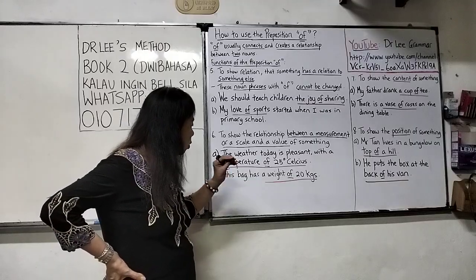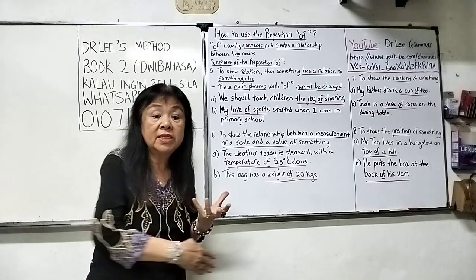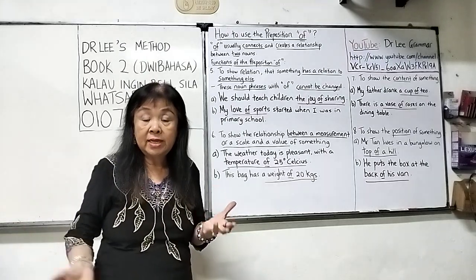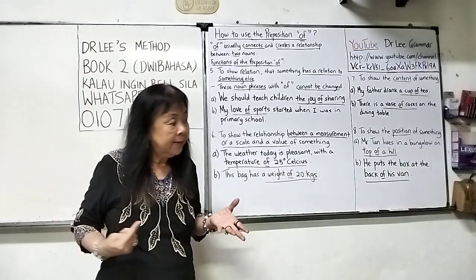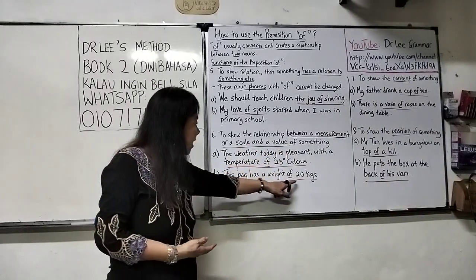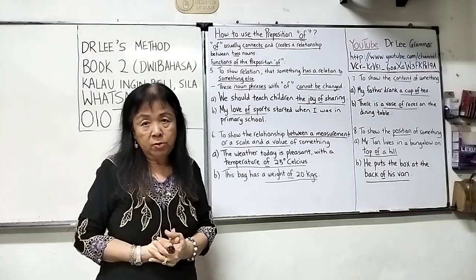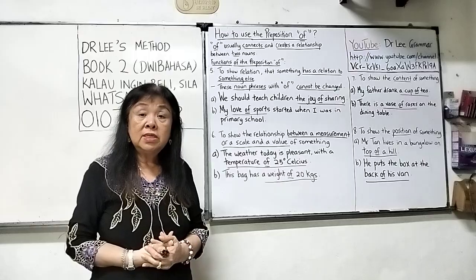This bag has a weight of 20 kilograms. Weight here is the measurement or the scale. You know scale, isn't it? You stand on the scale and then it moves, then you see how many kgs. So weight here is the measurement or the scale, and then the value is 20 kilograms, or 20 pounds if you want. The older version uses pounds.